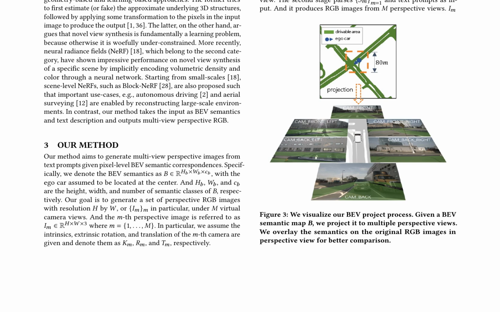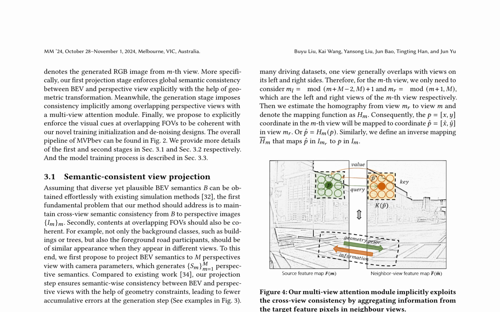It leverages both global and local consistency in implicit and explicit manners. The first stage ensures semantic-wise consistency between BEV and perspective views with the help of geometry constraints, leading to fewer accumulative errors at the generation step. The second stage enforces consistency implicitly among overlapping perspective views with a multi-view attention module.